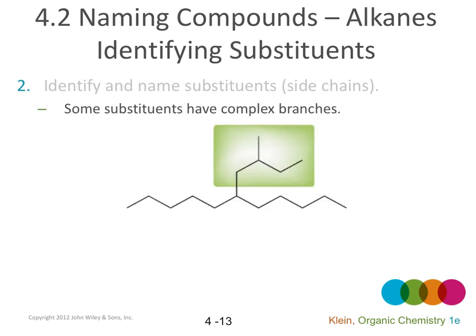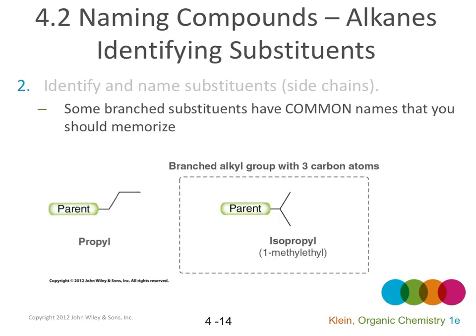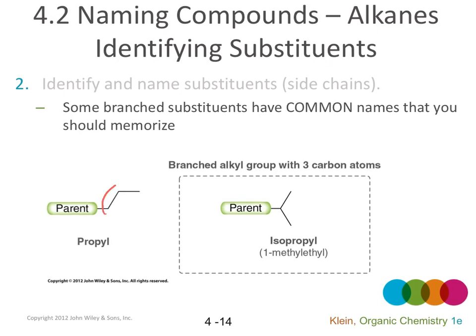Sometimes the side chain has a complex structure and we have to use the IUPAC rules to name the side chain, but you don't have to do this in this class, so you don't have to worry about that. And some side chains have common names that you have to memorize. For example, if the side chain has 3 carbons, it's either propyl or isopropyl.